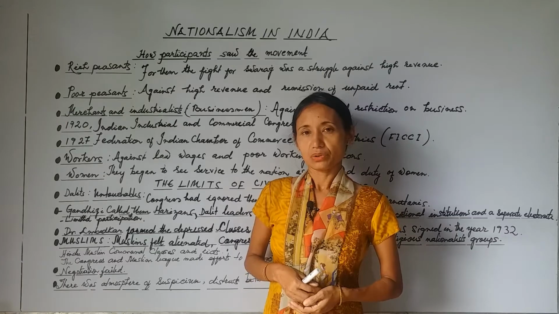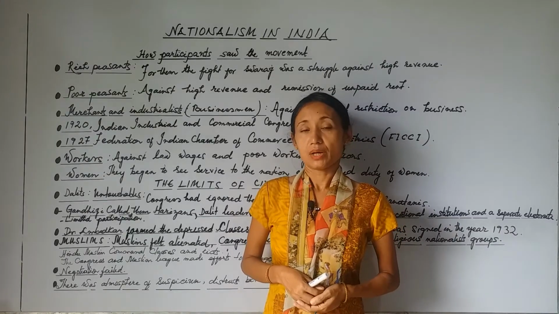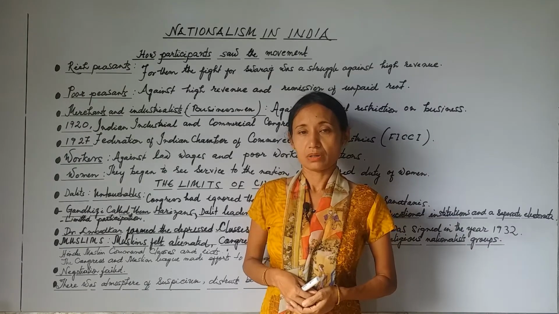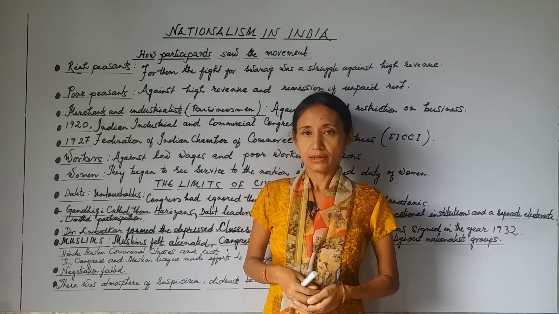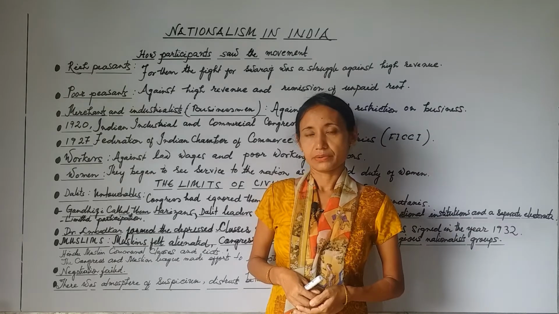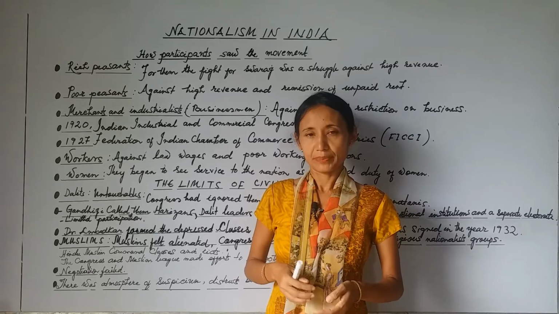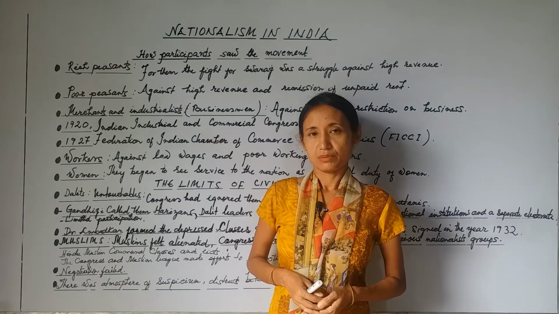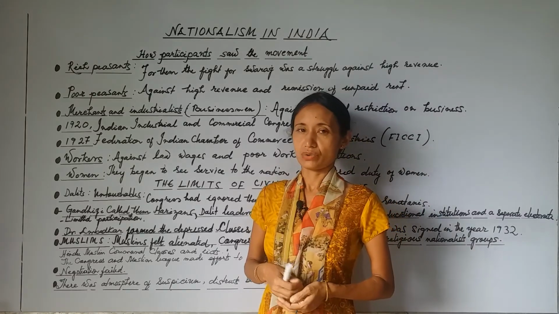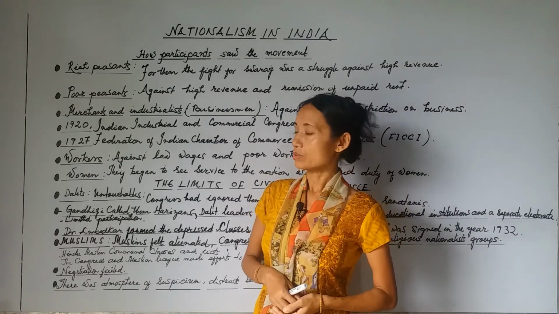The poor peasants not only joined the civil disobedience movement, but also certain other movements started by communists and socialists, because according to socialist ideas, there should be no private property, and property should be owned by the state or the public, with equitable distribution of property and resources. So they liked the idea and joined many socialist and communist movements also. So this is about poor peasants.